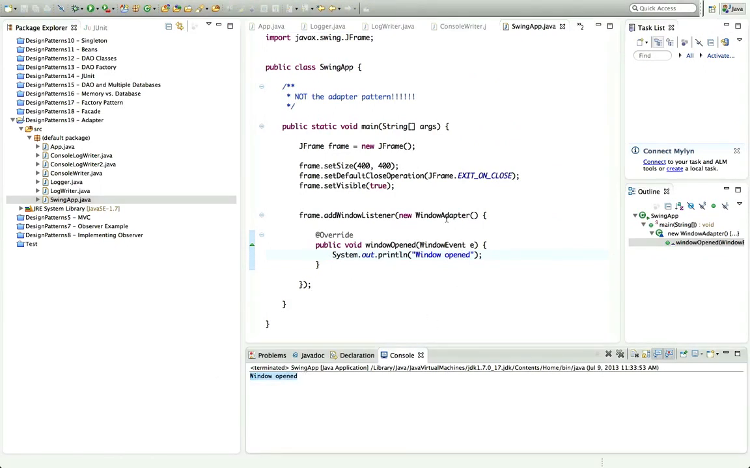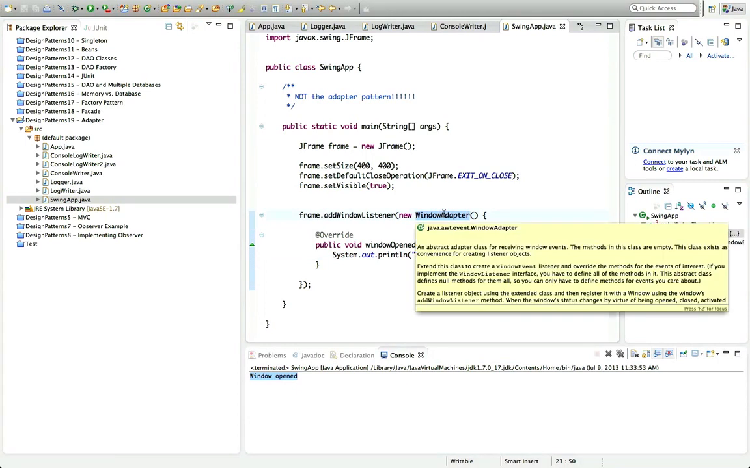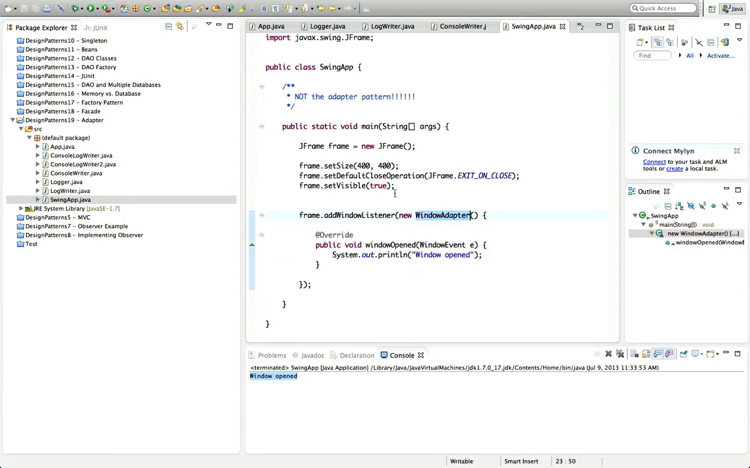Now, what do you notice about this WindowAdapter? Well, you might have noticed that it doesn't implement the adapter pattern. And I did a bit of Googling, so I was curious as to why it would be called WindowAdapter.